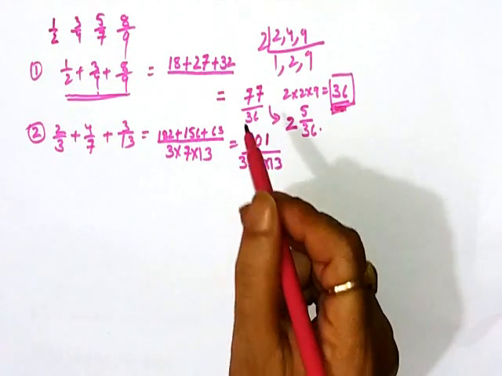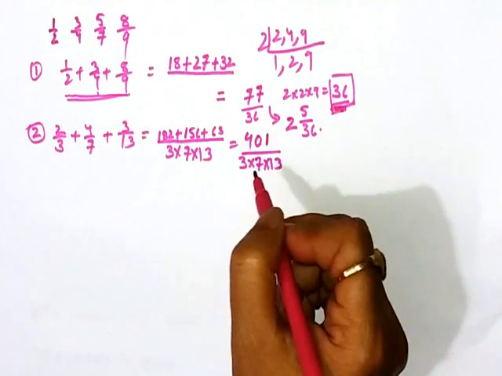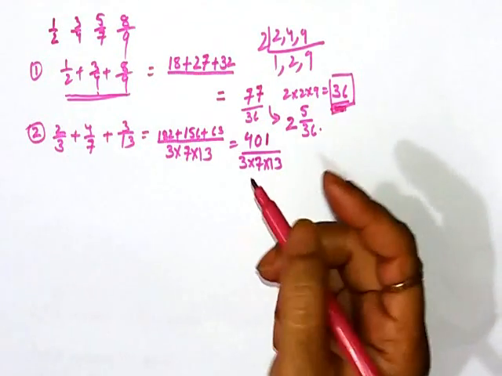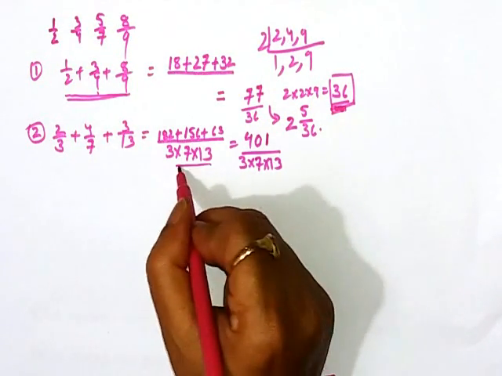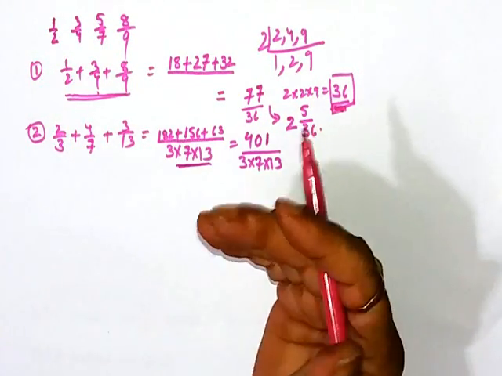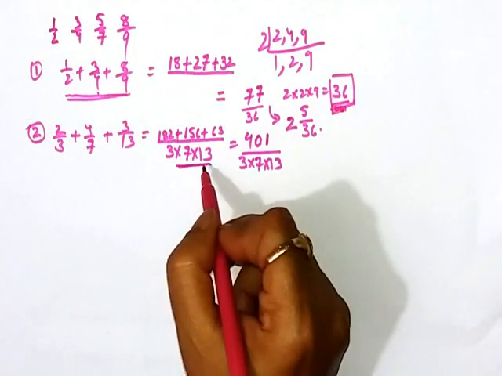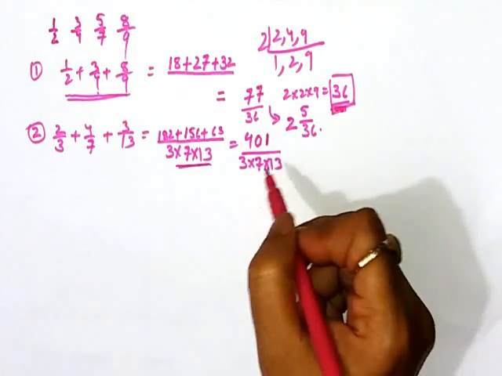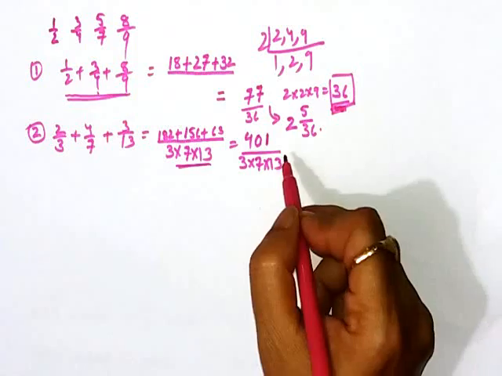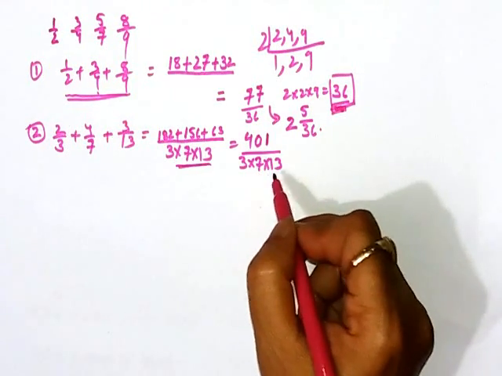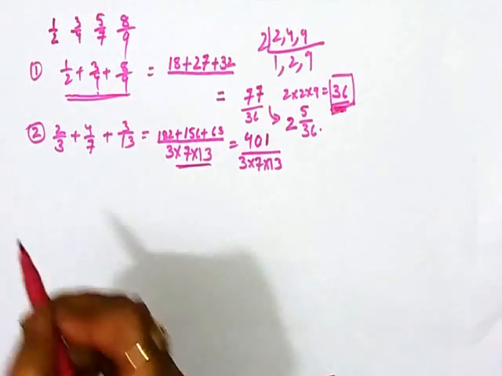Here I am seeing that people have a very wrong habit. They immediately multiply this one. No, restrict yourself from multiplying those things, because in the next step it may be required to divide, and then it will be very easy to divide those things. Now let us go for another question.